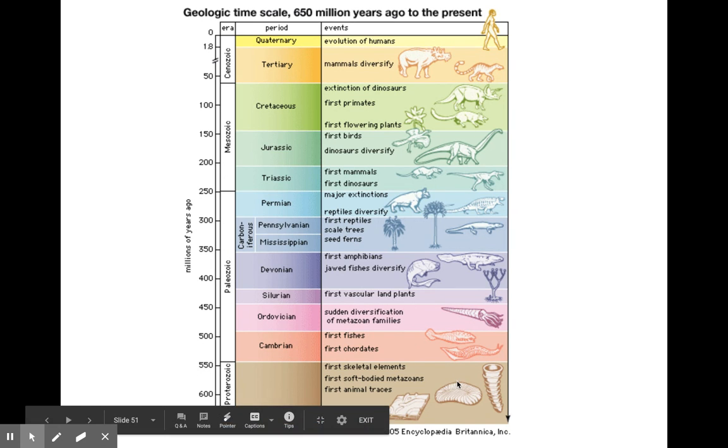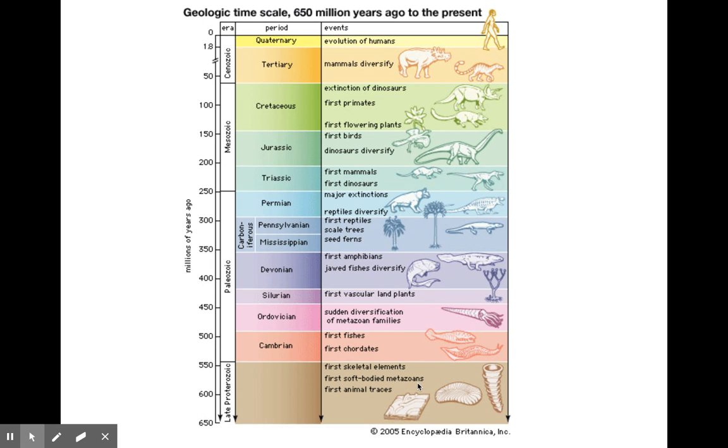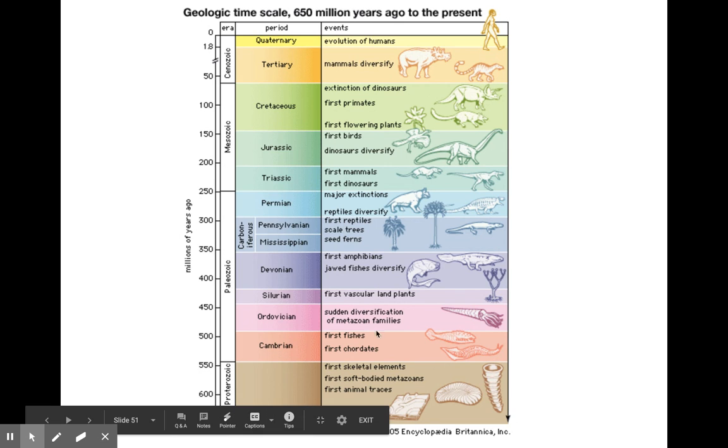But everything started in the ocean. I want you to know that. Everything started in the ocean. We talked about the ozone layer. So in the ocean, we have very simple ocean animals. Then we see the first chordate.